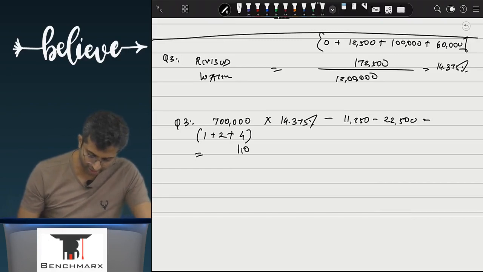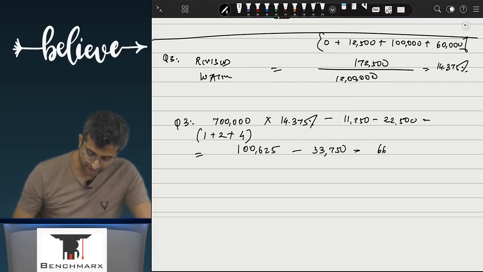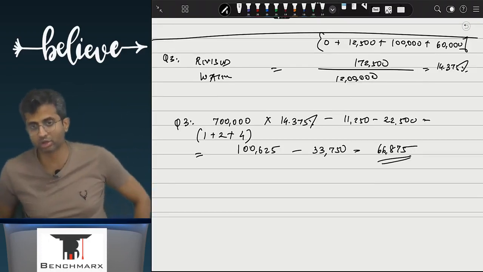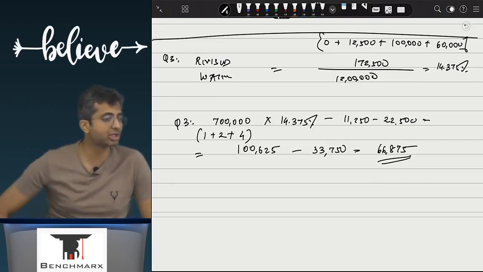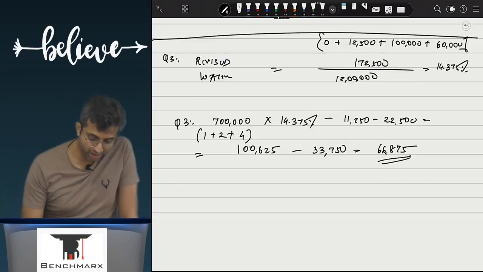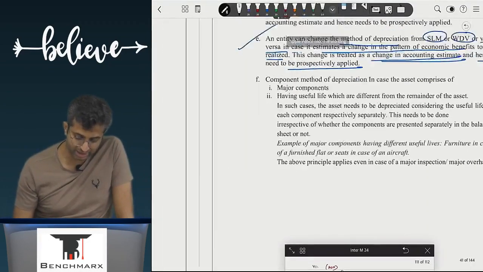This is 1 lakh 625 minus let's say 33,750, and whatever is the difference, this is 66,875 will be the adjusted tax for the third quarter. We will not go back and change anything of the first or the second quarter. This I don't think will come to you in the exam, but if it comes, we have written this additional part in your theory just in case it comes.